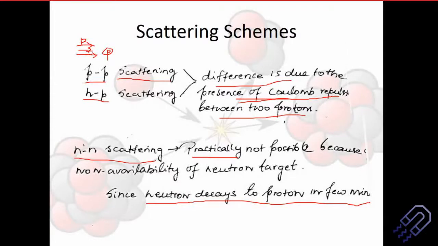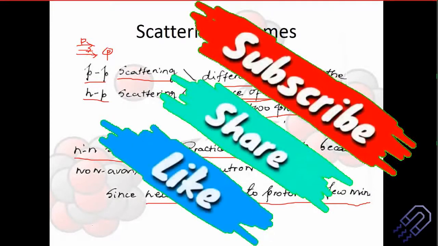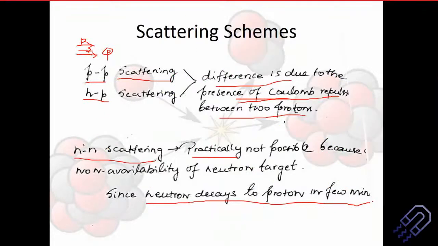Objective question: why is neutron-neutron scattering not possible? What is the difference between proton-proton scattering and neutron-proton scattering? Why is neutron-neutron scattering not a possibility? A 2 marks question. I think this is very simple, but the idea is immense. Based on this, we can build our idea on scattering.